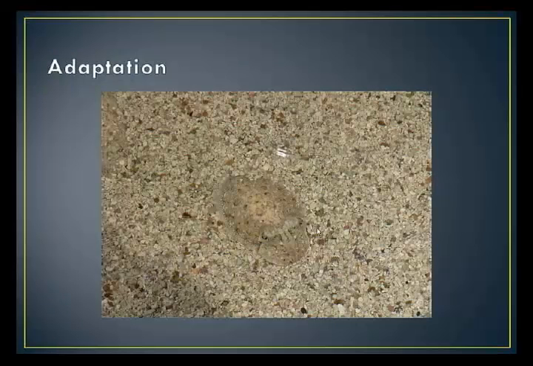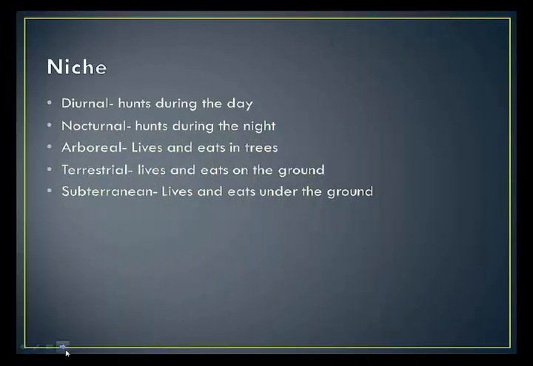We have a cuttlefish adapting to the surrounding area. Remember how a niche is how an organism adapts. And when we talk about how an organism adapts, these are either predators or prey. And we have to know that some of them are talking about the ways they hunt.